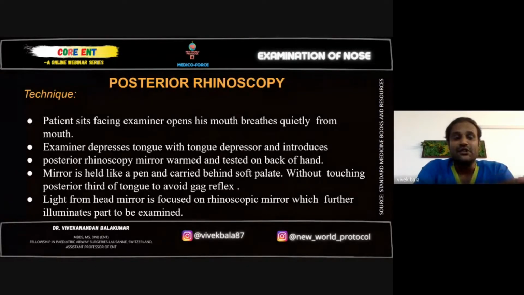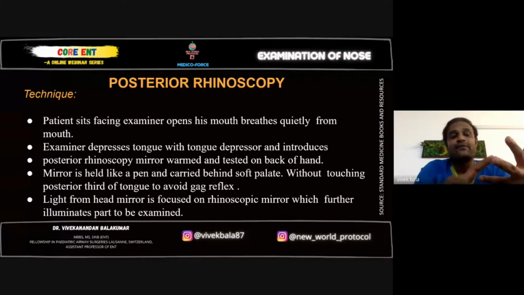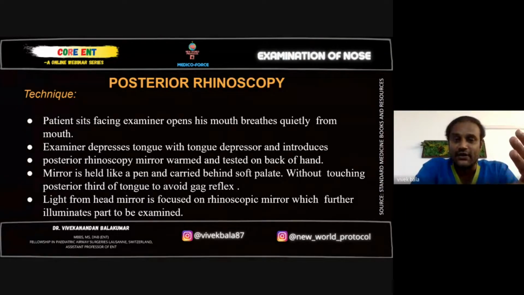Nasal floor, you look for any discharge, the color of the nasal floor mucosa, and the presence of any mass lesions. Then you go to the medial wall, the septum, where you look for deviation of the septum. Which side is the deviation? Where is the convexity? Where is the concavity? Presence of any mass lesions there, ulcerations, perforations, and crusting over the mucosa of the nasal septum, and the color of the mucosa of the nasal septum.